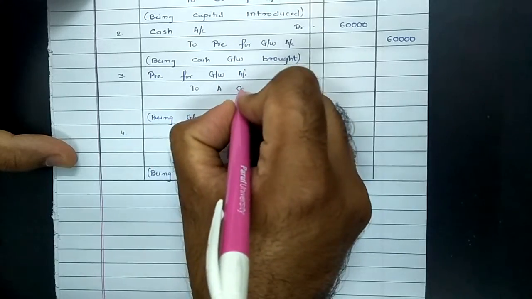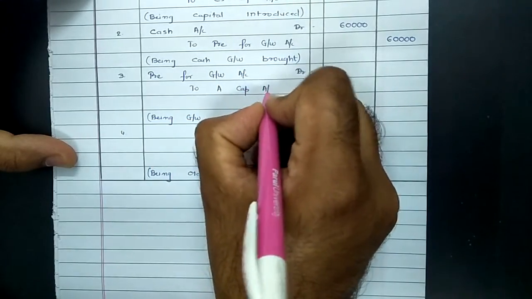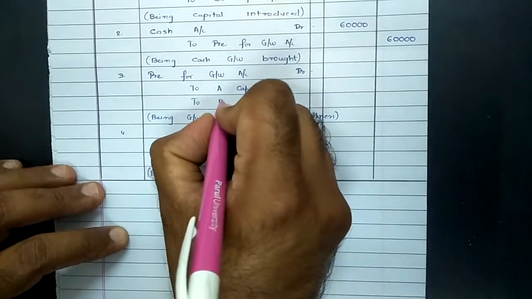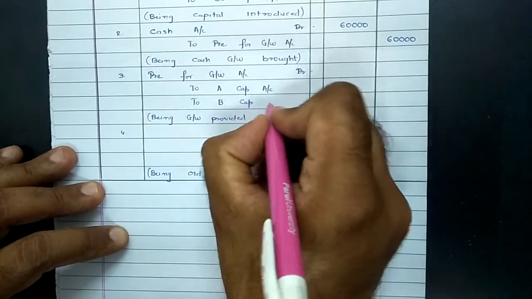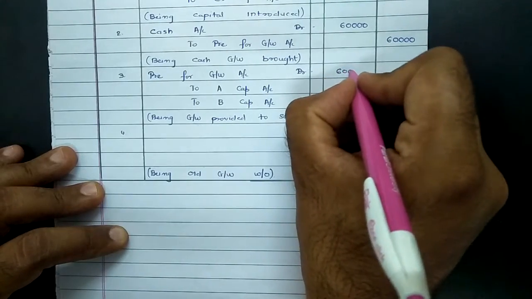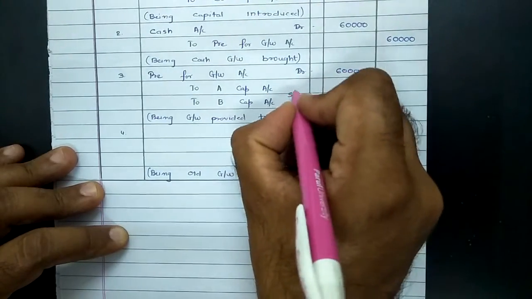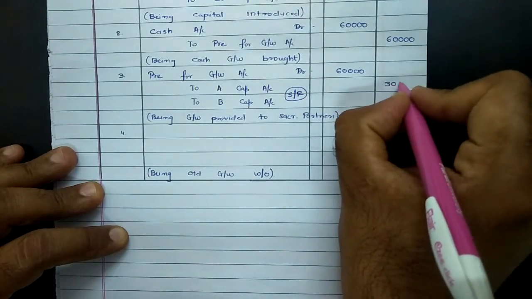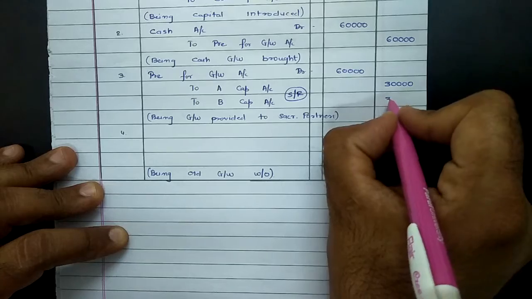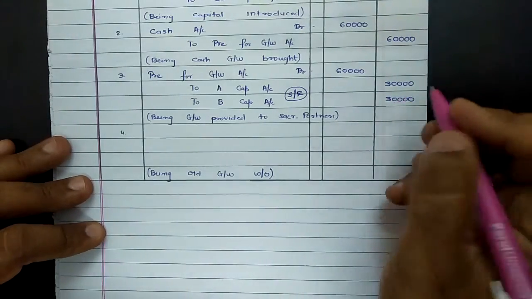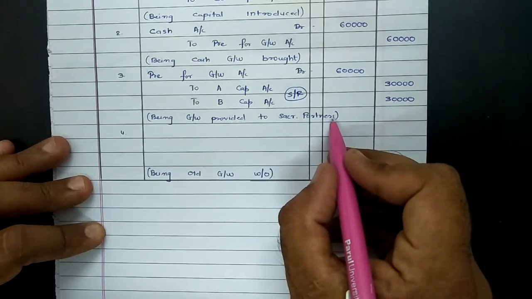Again, there was no clarification about fixed capital or current account or fluctuating capital method, so we will assume the fluctuating capital method. So to A's capital and to B's capital account. And this amount, rupees 60,000, which is brought in by C as goodwill, will be provided to A and B in their sacrificing ratio. We have already calculated the sacrificing ratio, it was 1:1. So that comes to 30,000 each. And finally, this was for providing goodwill to sacrificing partners.